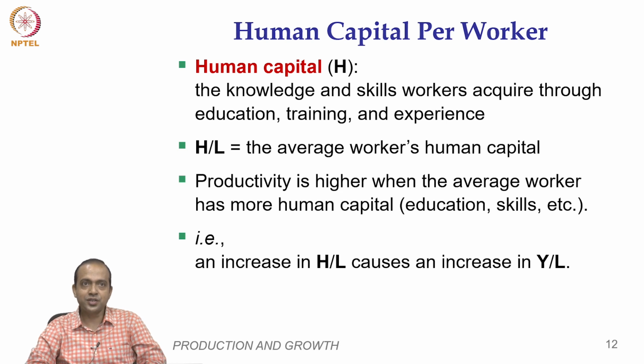Human capital is the knowledge and skill workers acquire through education, training and experience. H is the human capital and H by L is the average worker's human capital. Productivity is higher when the average worker has more human capital. So, H by L is also a determinant of Y by L.